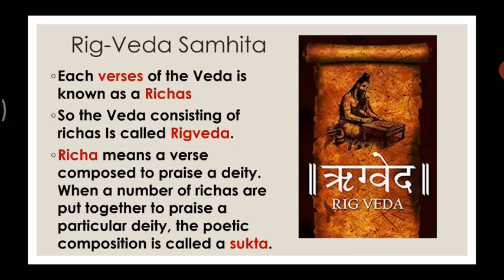So these Vedas consisting of different lines is called Rig Veda. Now, what is the meaning of Richa? Richa means a verse. Now, what's a verse? A verse is a group of lines which form a song. In a song, we have lines, right? So, a group of lines which form a song is called a verse. So, Richa means a verse composed to praise a deity.